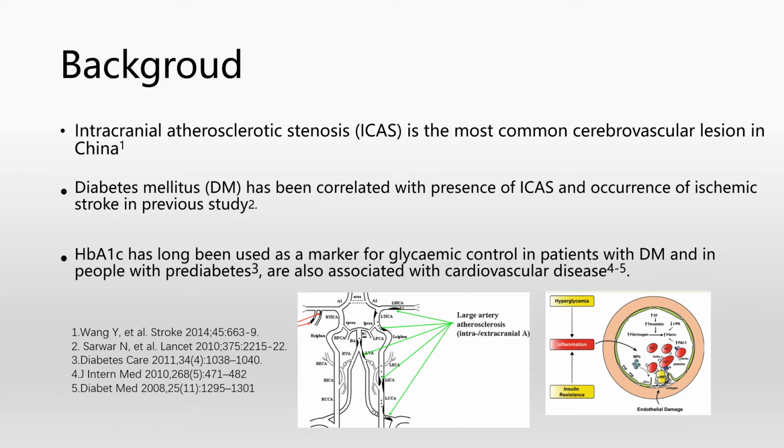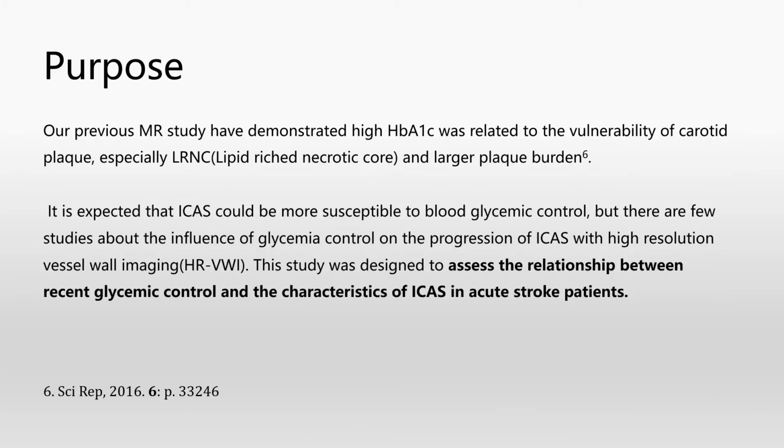HbA1c has long been used as a marker for glycemic control in patients with DM, and in patients with prediabetes it is also associated with cardiovascular disease. Our previous MR study has demonstrated that high HbA1c was related to the vulnerability of carotid plaque, especially the lipid-rich necrotic core and large plaque burden. It is expected that ICAS could be more susceptible to blood glycemic control, but there are